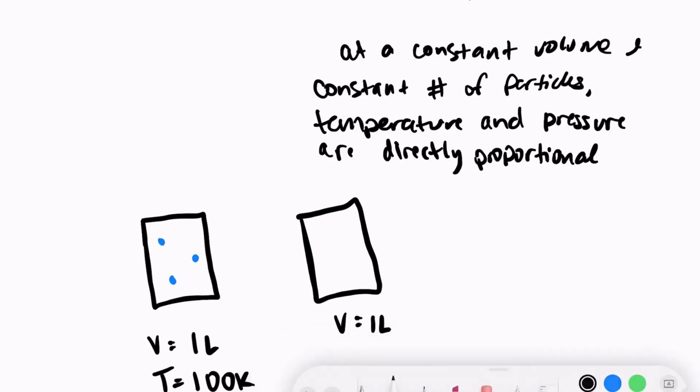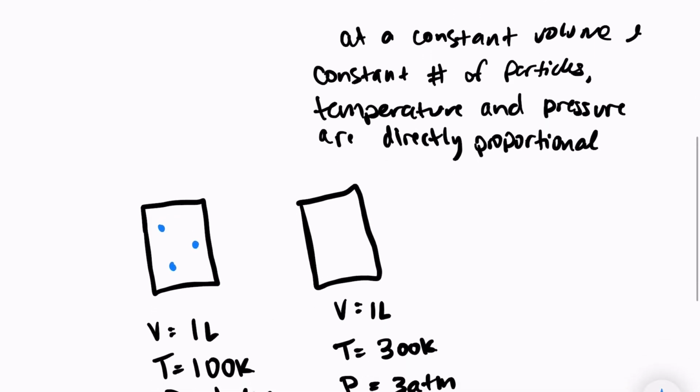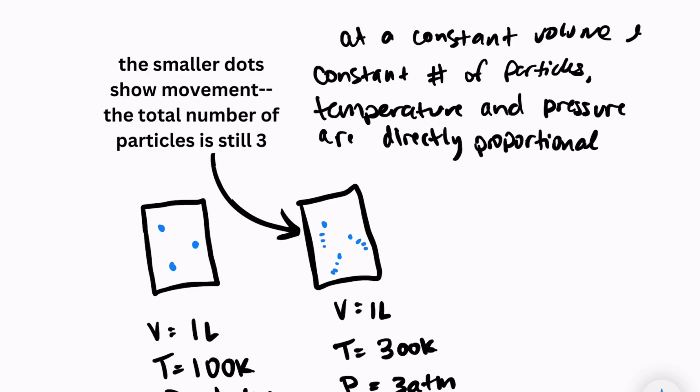And our second container, let's say that we increased the temperature to 300 Kelvin and pressure increased to 3 atmospheres. What we should see is that because we increase temperature, which increases the average kinetic energy, our particles are moving faster, they have more energy, so they are more frequently colliding with the sides of this container and with each other, which increases the pressure of this system.